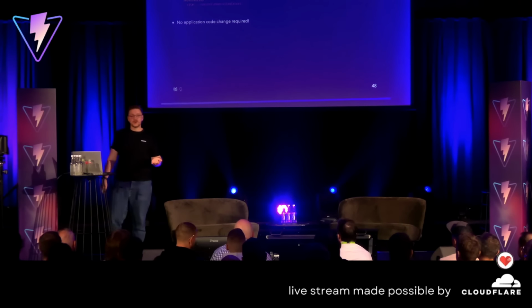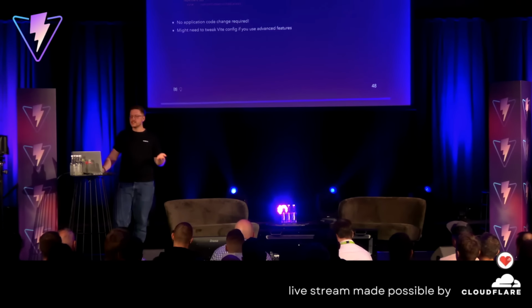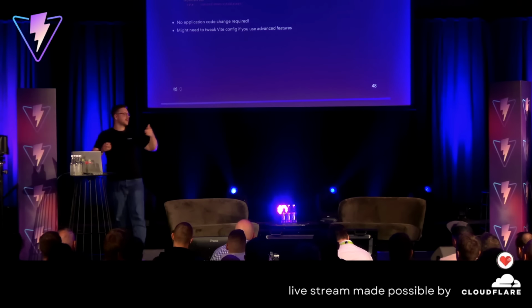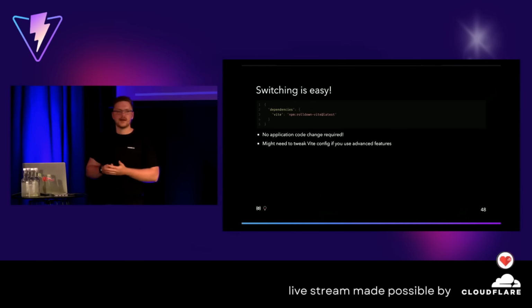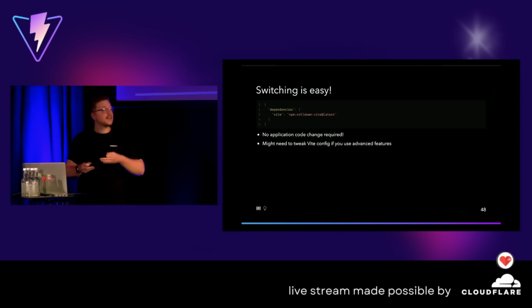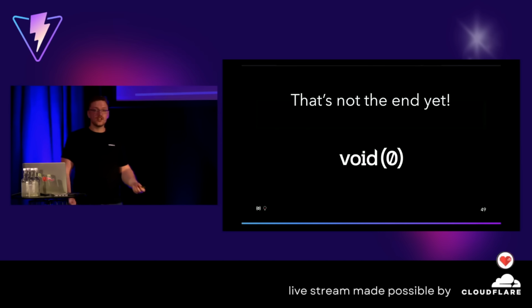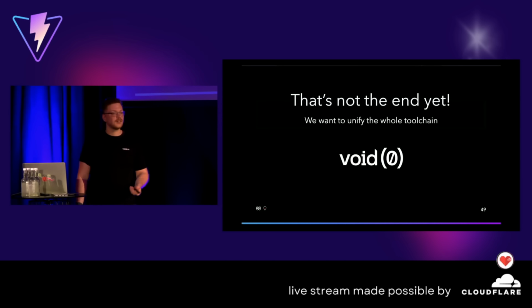So the best part is no app code is required to change. You might have to adapt your Vite config a little bit if you use esbuild options, etc. But in general, that's the way to go. And then you might want to optimize even more. But that all depends on the application. And of course, that's not the end yet. We want to unify the whole toolchain, but that's for tomorrow, guys.